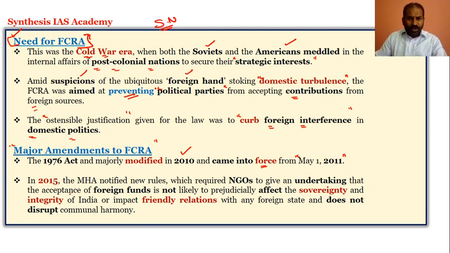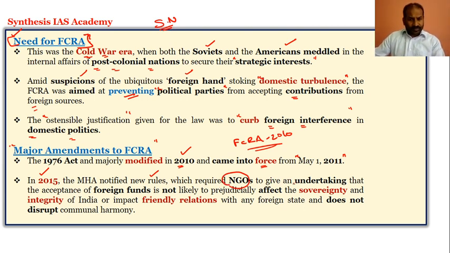In the year 2015, the Ministry of Home Affairs came up with new rules for NGOs.